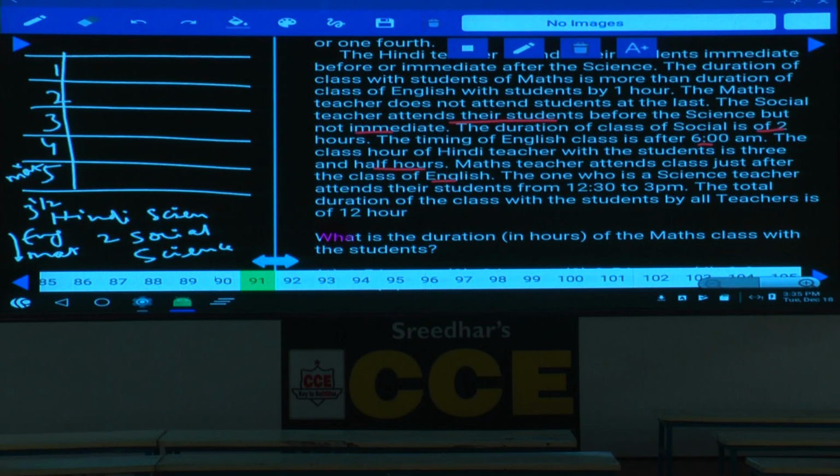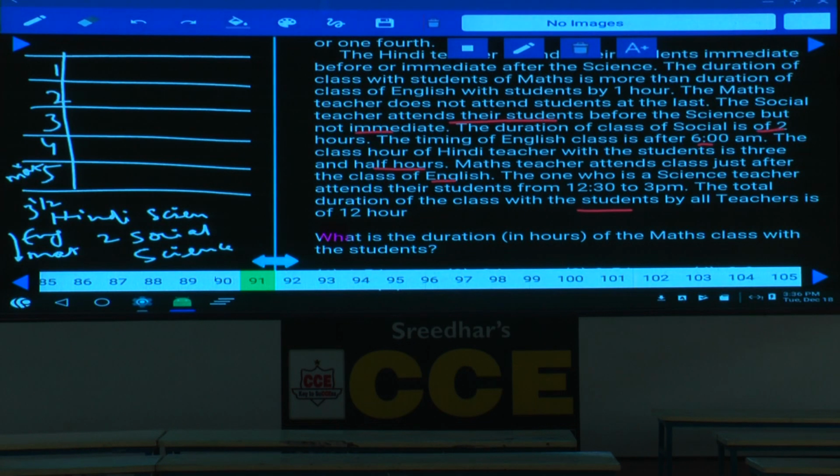The one who is a science teacher attends the students from 12:30 to 3 p.m. The total duration of the time the students spend with all the teachers is how much? 12 hours. Now 12:30 to 3 p.m. could be one of the orders here.